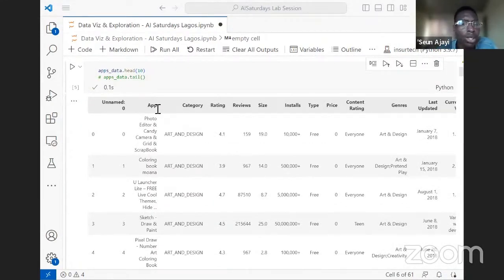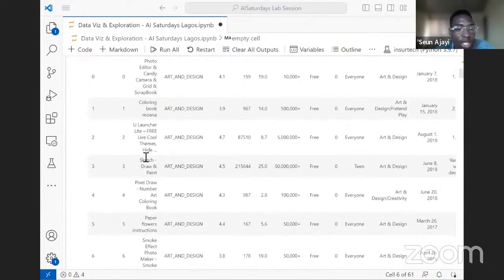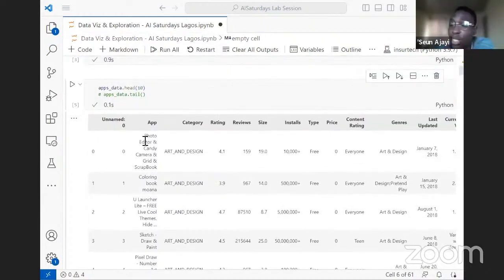But I can see the app column, which gives us the name of the app. We can see the category column, which gives us the category the app falls into. All these apps here, you can check them on Google Play Store and you'll find the apps there. So this should be easier to explain.